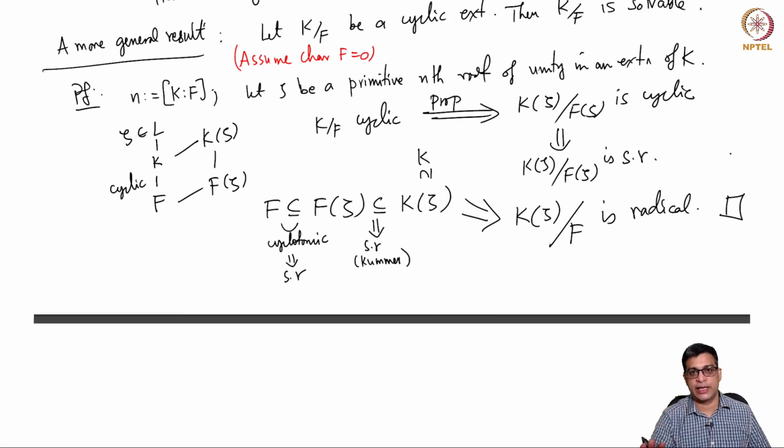So every cyclic extension is solvable. This is something that we will use essentially. This is the crucial idea in the proof of the next theorem. But let me stop this class here today. In the next class, we will discuss more properties of radical extensions. Thank you.